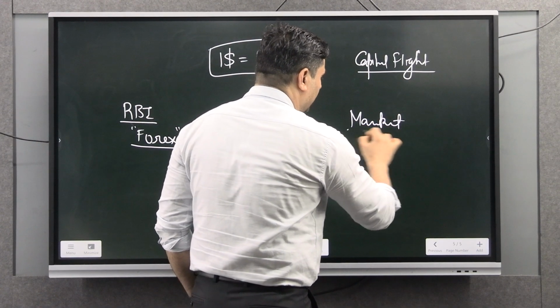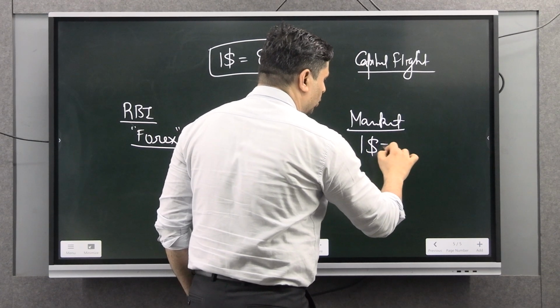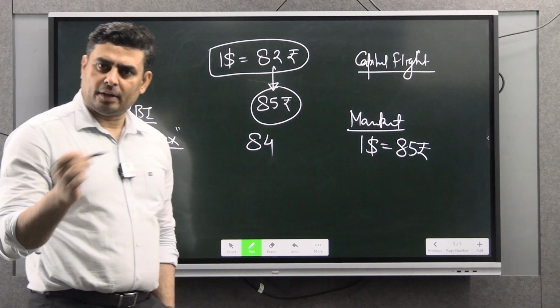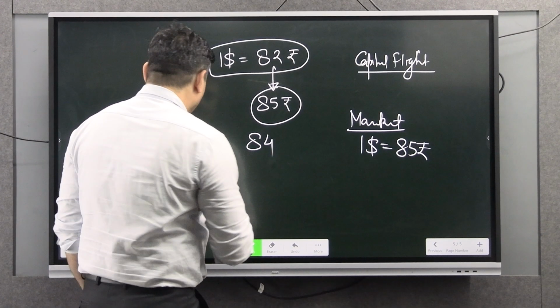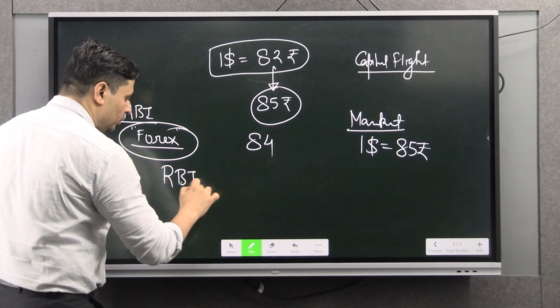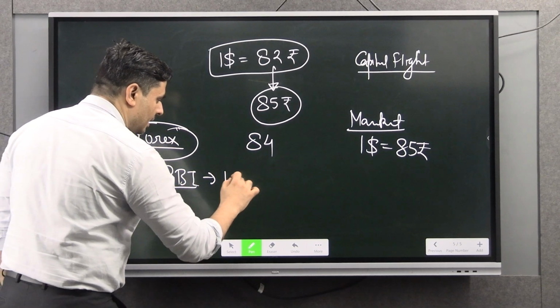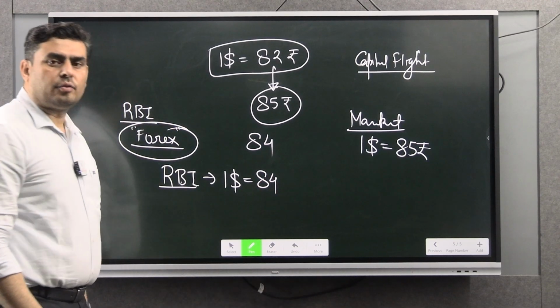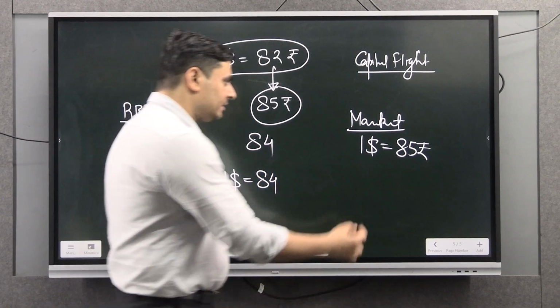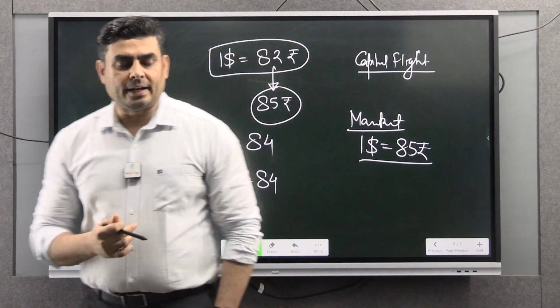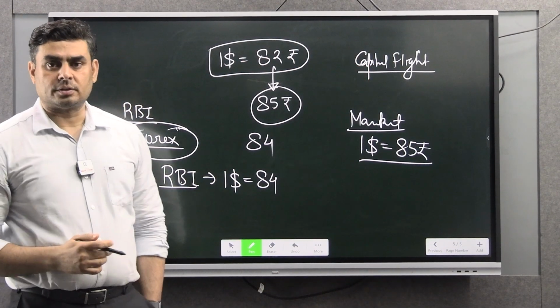In the market of foreign currency, $1 is sold at what price? 85 rupees. But the RBI will use its foreign reserve and start selling $1 at 84 rupees, while the market is selling at 85.